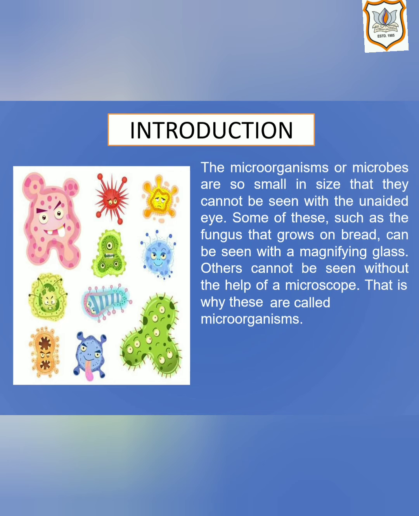Some of the microorganisms are harmful to us. The microorganisms like certain bacteria and fungi make our food go bad. The microorganisms also cause diseases in humans, animals and plants. Some of the microorganisms are also useful to us.